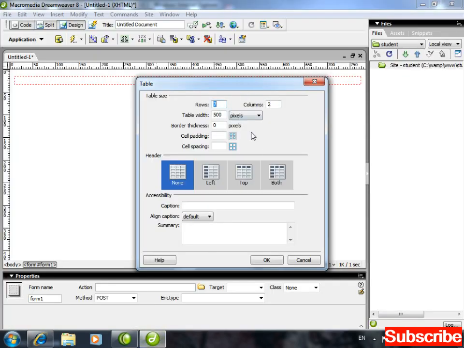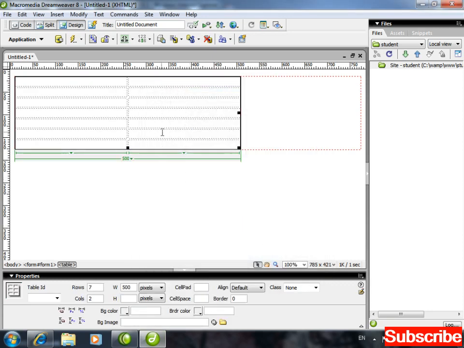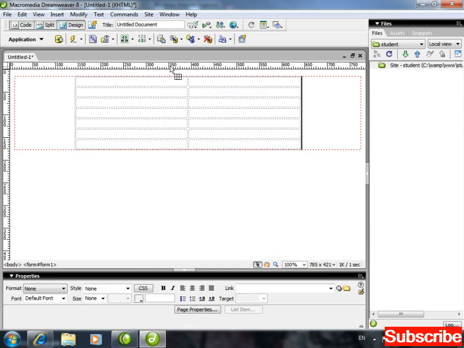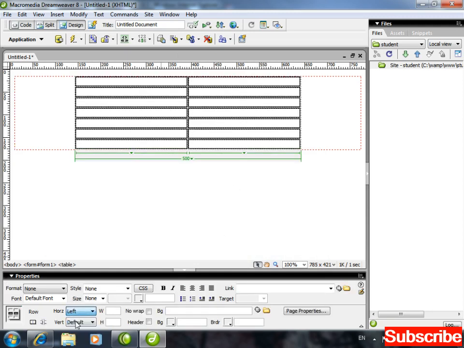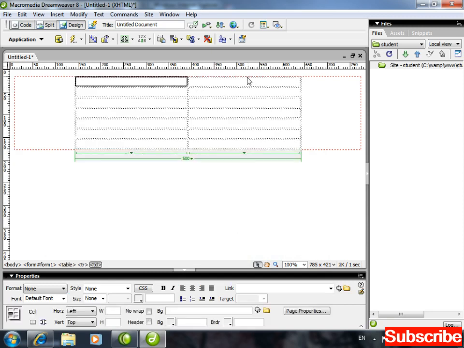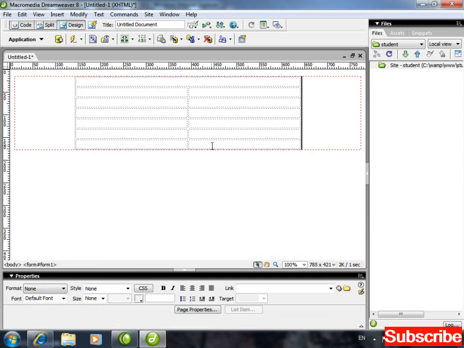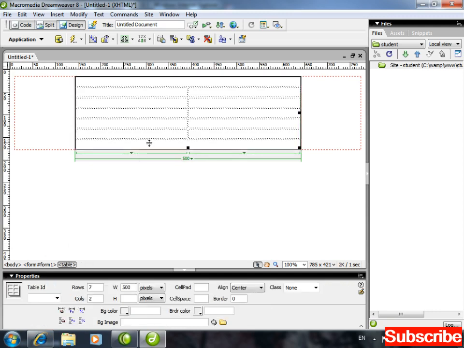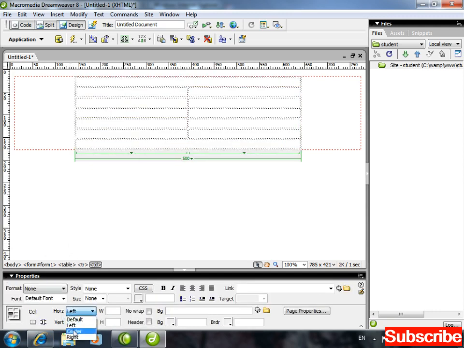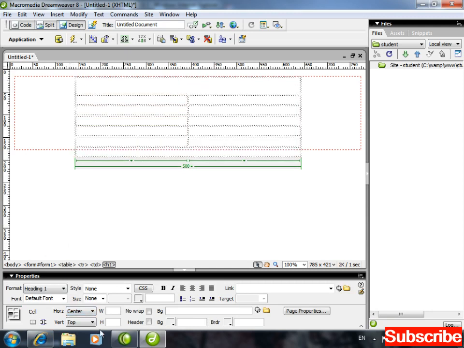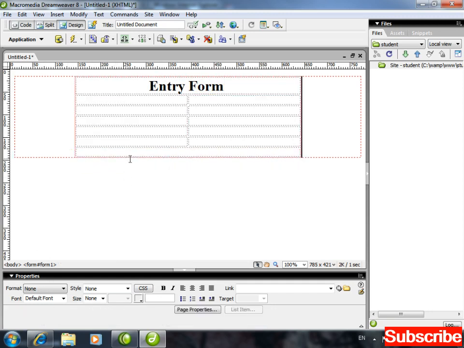5, 7 rows and 2 columns. Table width 500 pixels. Table selected. Alignment center. All cells selected. Horizontal alignment left, vertical alignment top. First row selected, merge. Last row selected, merge. Now first row alignment center. Control 1. Entry form. Control 1 for heading 1.